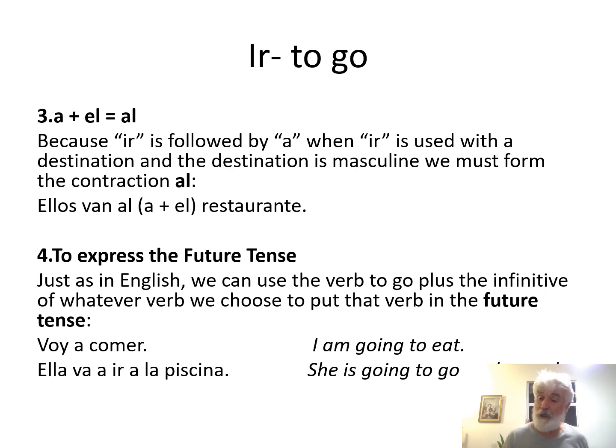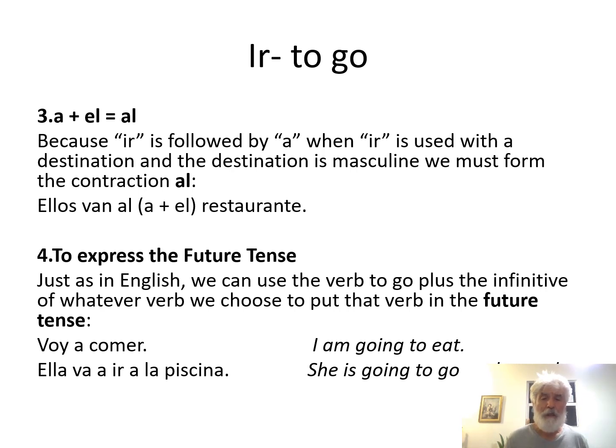There are only two contractions in the Spanish language, de plus el, del, and this is the second one, a plus el, where el is the masculine word the, and you get al. So when you use the verb ir, and the destination you're going to is masculine, for example, gimnasio, parque, restaurante, then you're going to see the use of the word al creep in. Let's take a look. Ellos van, they are going to the restaurant. A el restaurante. Ellos van al restaurante.